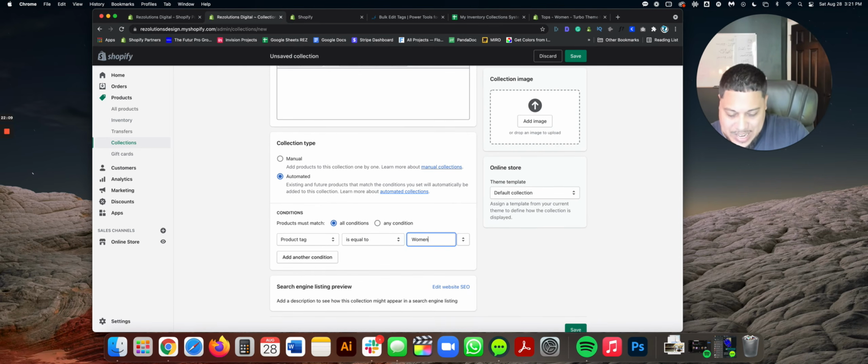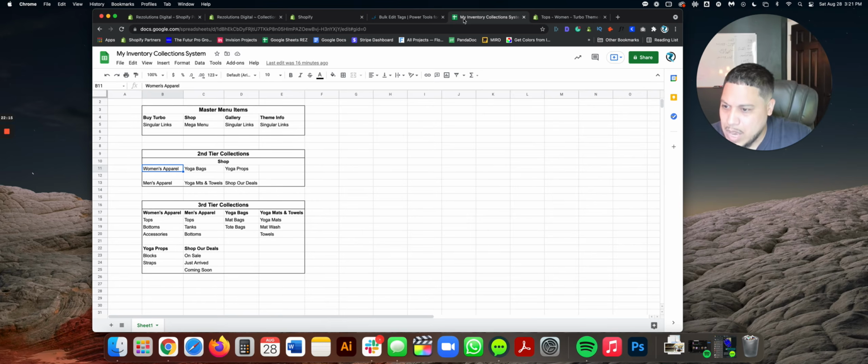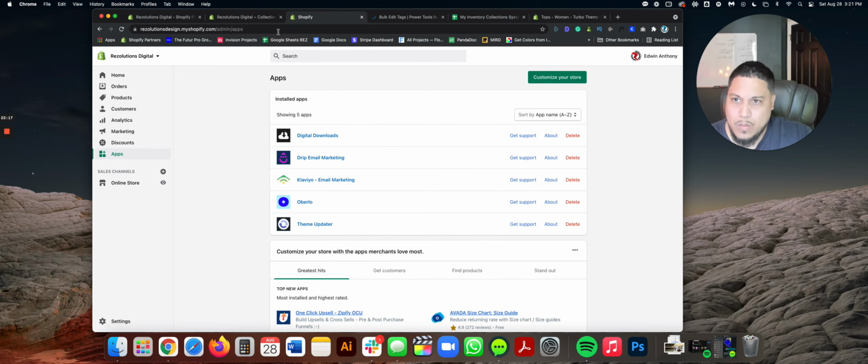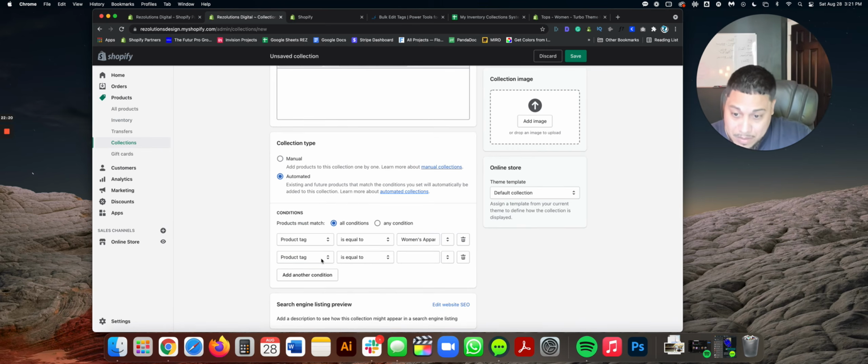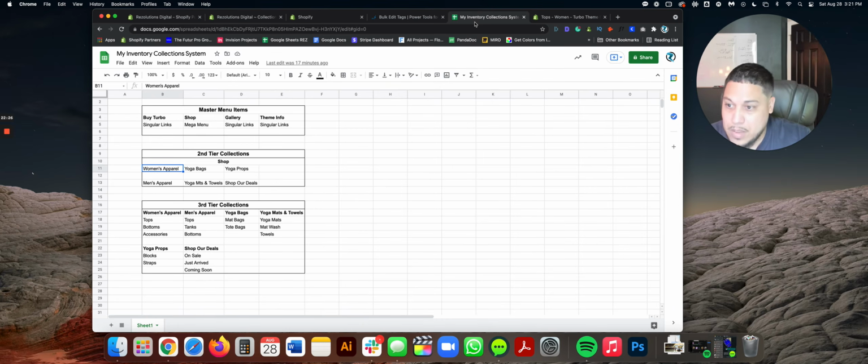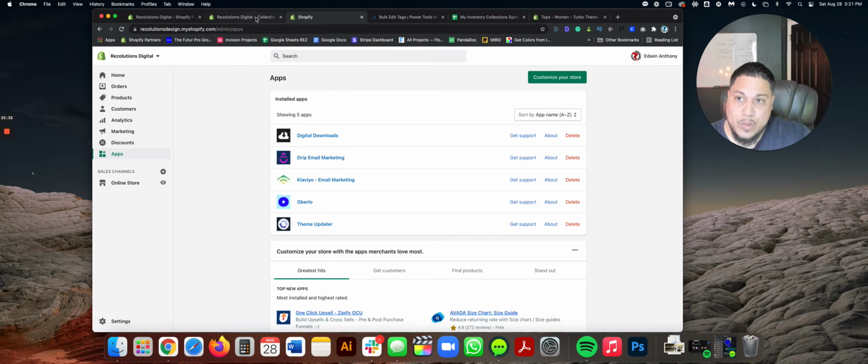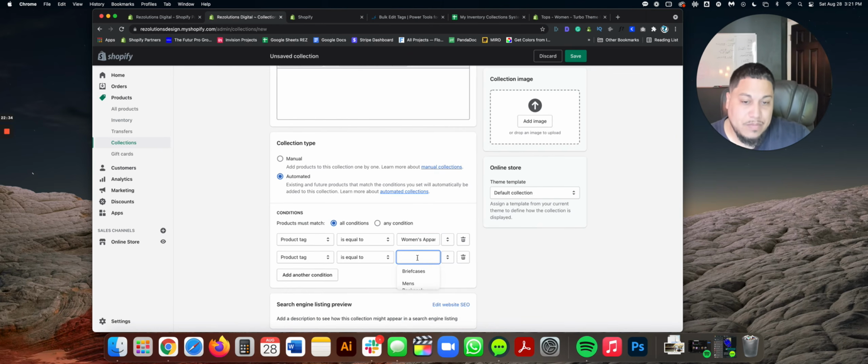every product that has women's apparel, or what was it again? It was women's apparel, right? Again, that had, what was the other one? The other one is called yoga bags, right? You're going to add all of these guys. 1, 2, 3, 4, 5, 6. You're going to add all of those guys over here. All of them. And that's what creates that master collection.